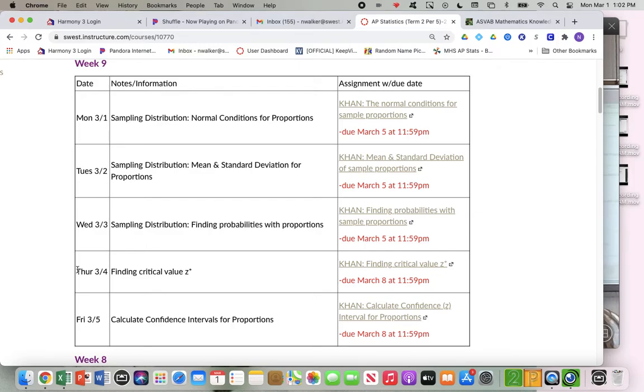The first 3 days are due March 5th. When's March 5th? Friday. All right, so your first 3 are due Friday. Then Thursday's is due on the 8th, which is the following Monday. Remember, on Khan Academy you can do those as many times as you would like. If you don't like your grade the first time, try it again until you get the score you like. You will have time to ask questions on the assignments as we go throughout the week. If I were you, in this next 7 minutes I would try to get some of this done, like today's.